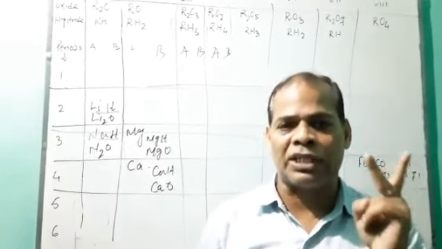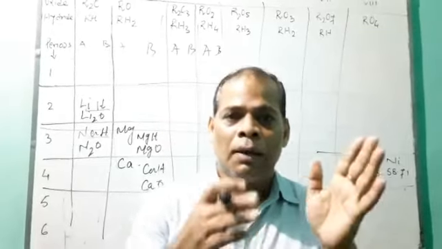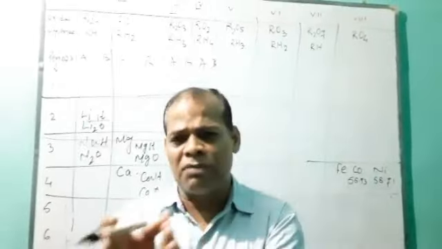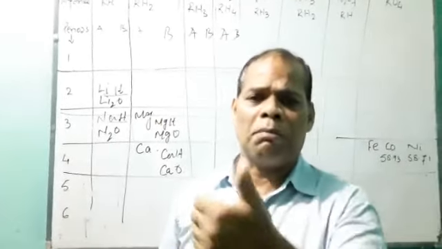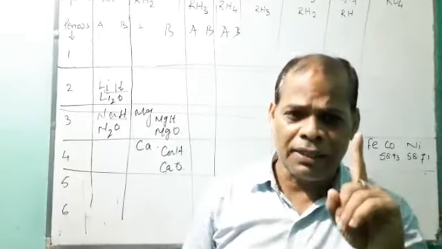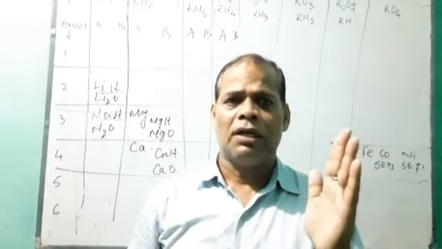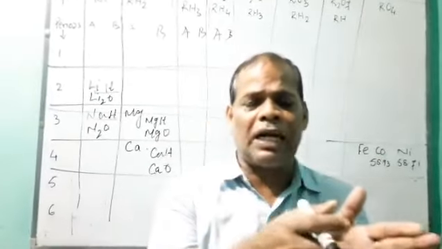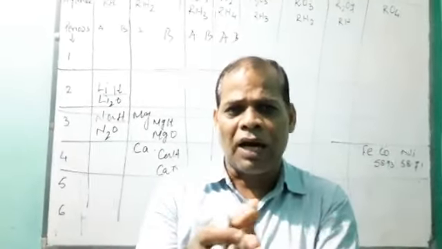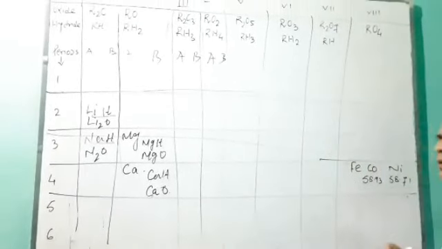So while arranging the elements, Mendeleev was guided by two factors. One, placing the elements having similar properties together. The second, increasing atomic mass. What I said, he kept two things in his mind: similar elements placed together, and second, increasing atomic mass. So one of the examples, here you see